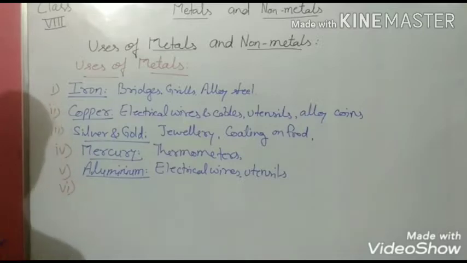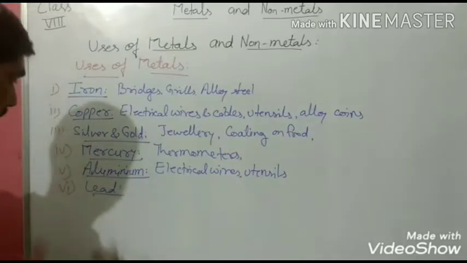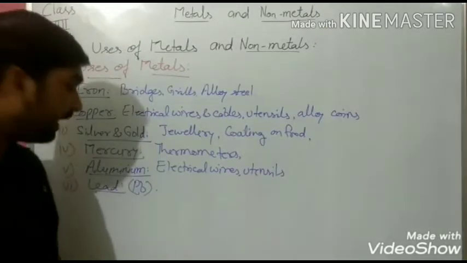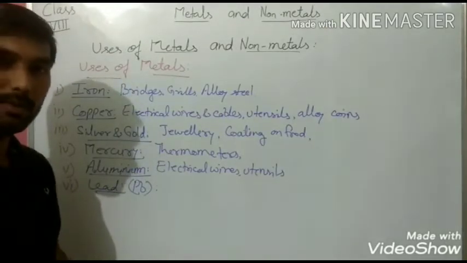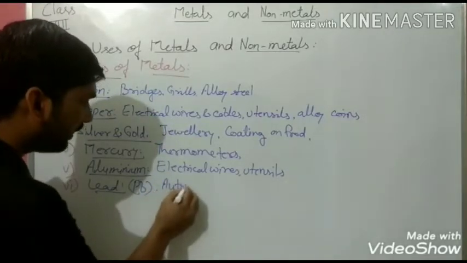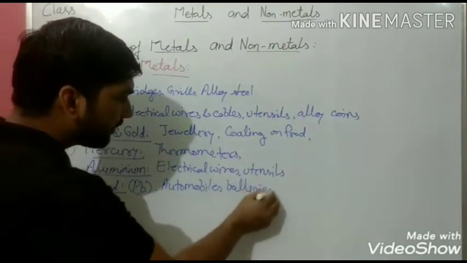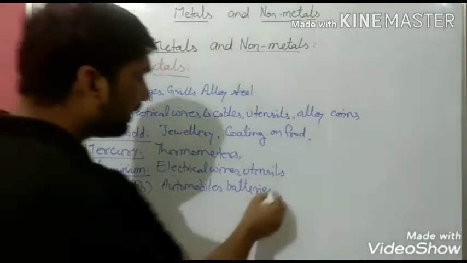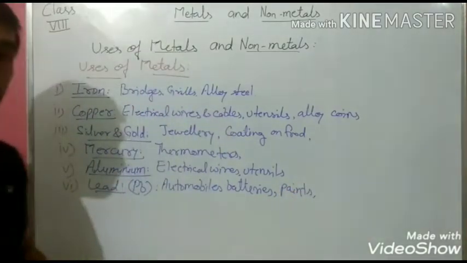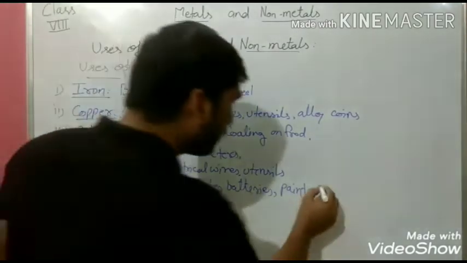One more metal is lead. The chemical formula is Pb. Lead is used in inverter and car batteries. Perhaps you have seen the advertisement that they are used in automobile batteries, and they are also used in paint because they are used to make various chemical compounds, and they are also used as screen protectors.